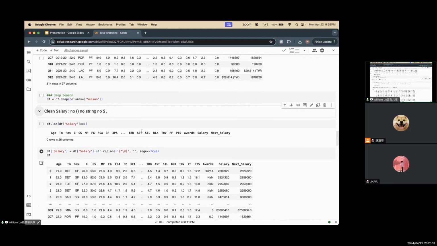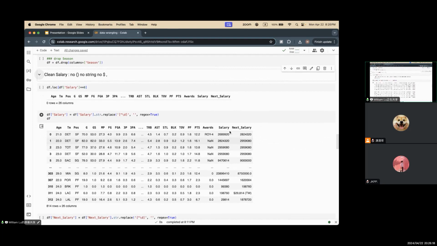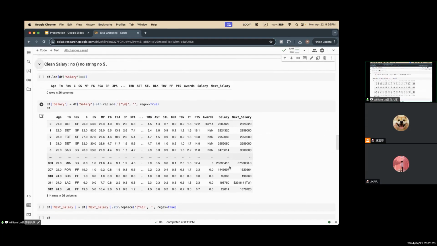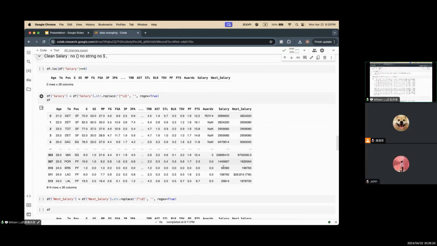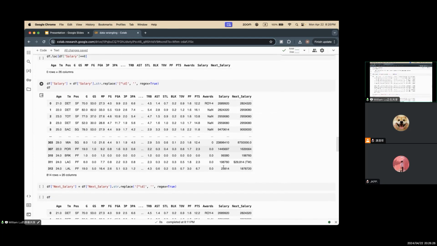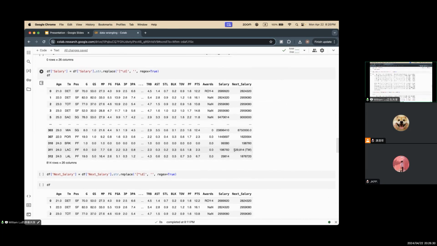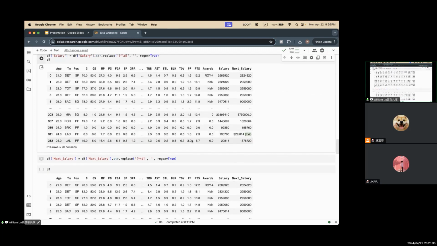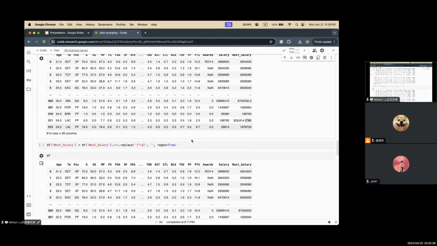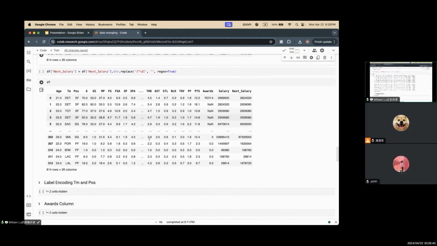And here is just more data preprocessing. In the salary column, some of the values have a comma and those non-digit characters. So we're gonna remove that. Same here, like you see, there's a $ here and TW. It doesn't mean anything here. So we're gonna remove that into real numbers.